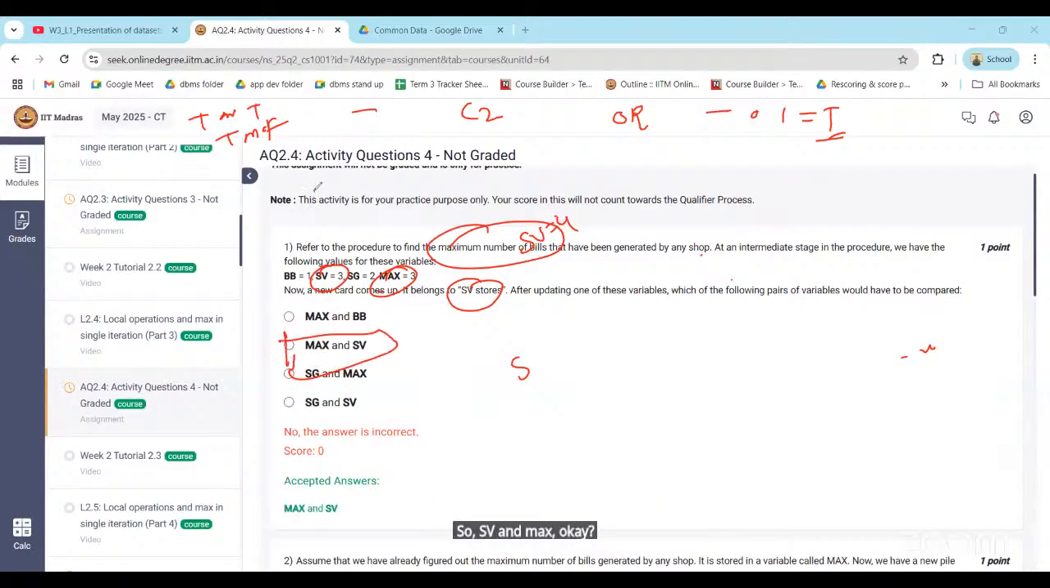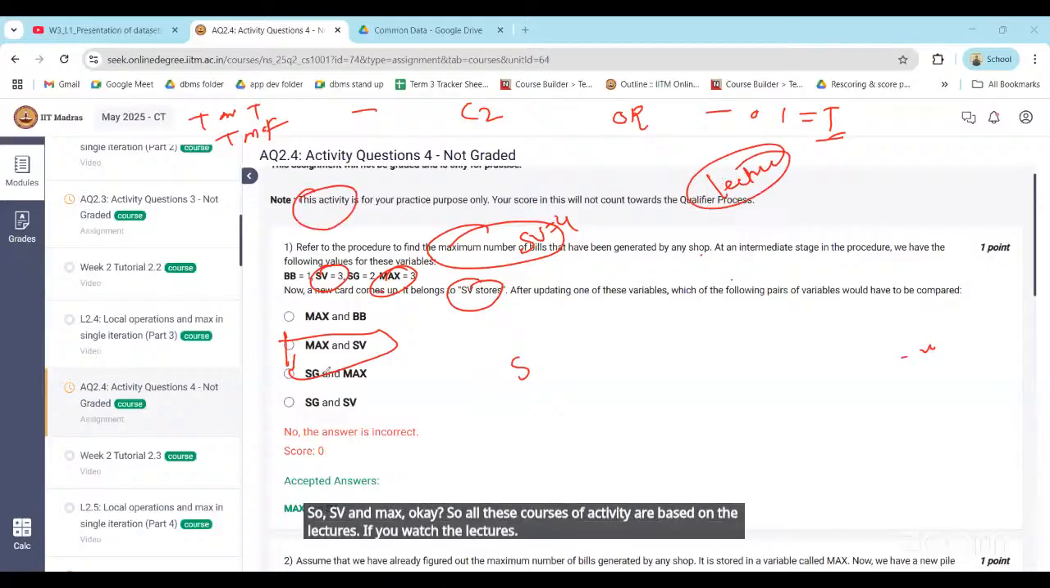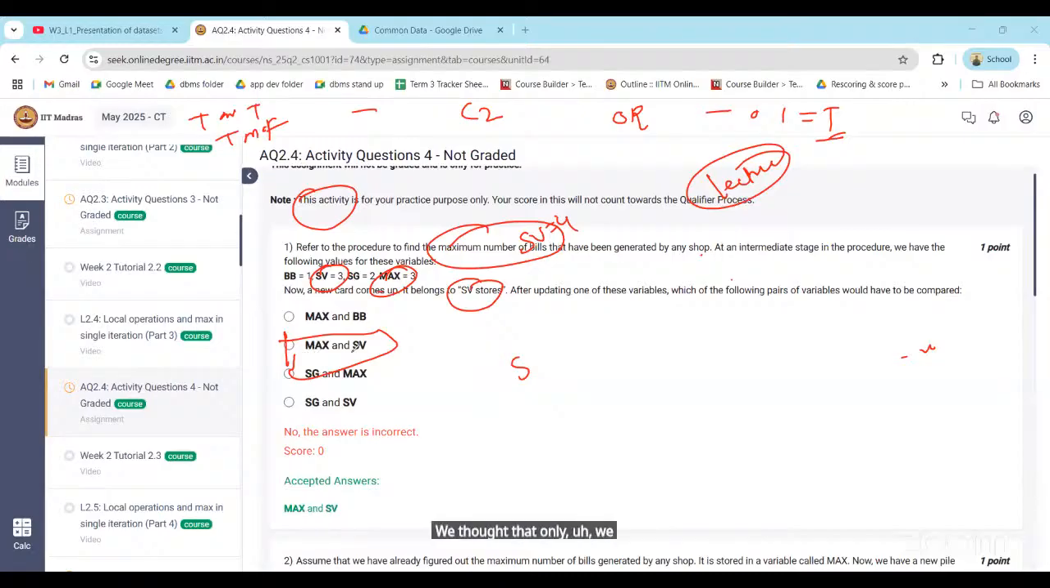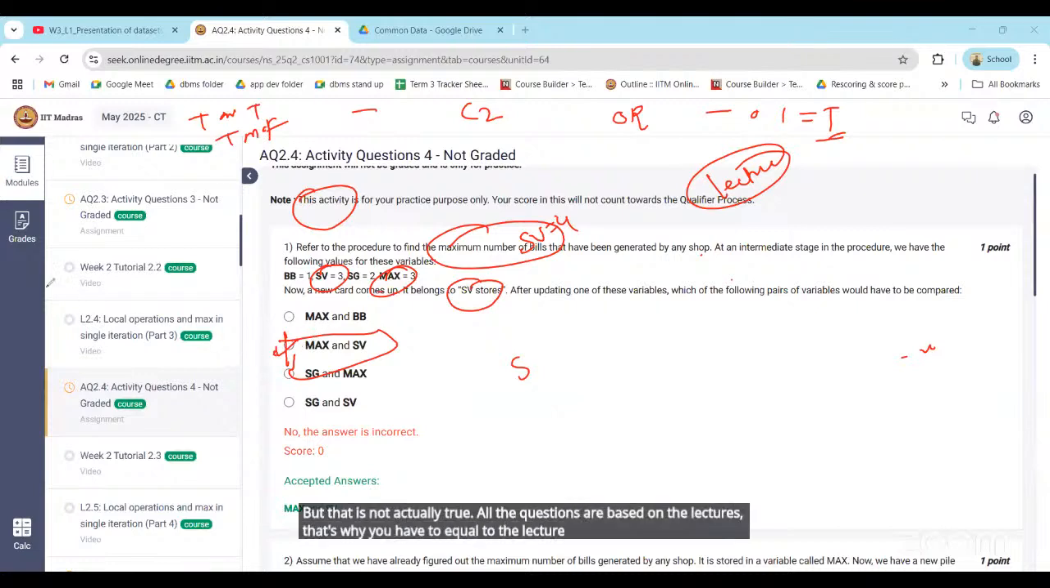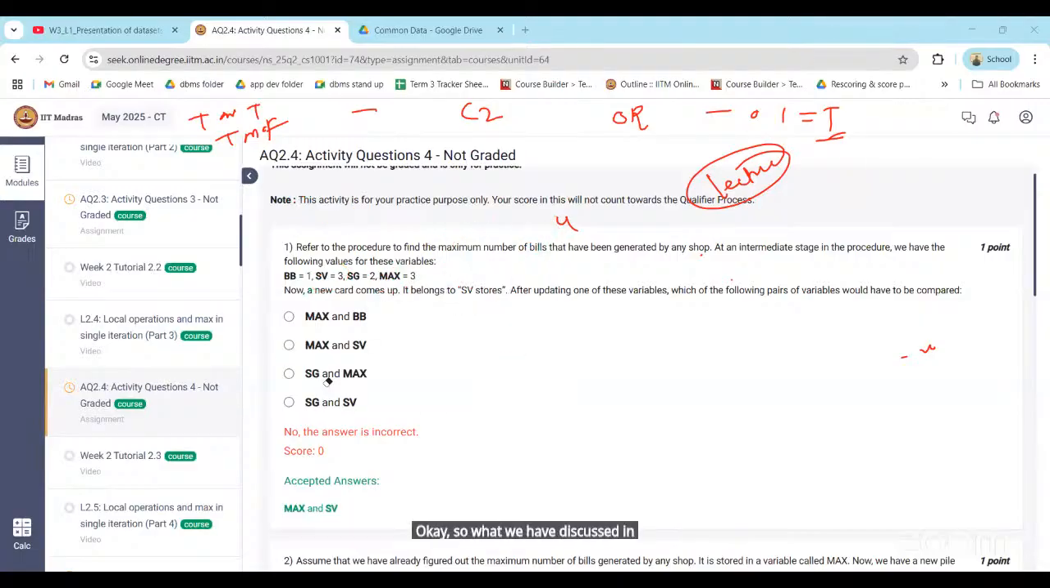All these activity questions are based on the lectures. If you watch the lectures, we have asked the questions based on that only. So refer to the lecture, then solve the activity questions. You may think that some data is missing in the activity question, but that is not actually true. All the questions are based on the lectures, so refer to the lecture and then solve the questions. Don't think that any data is missing. What we have discussed in the lecture, based on that only we have asked.